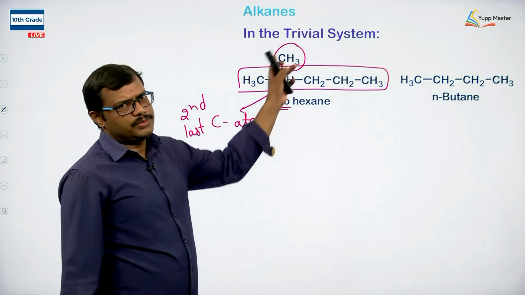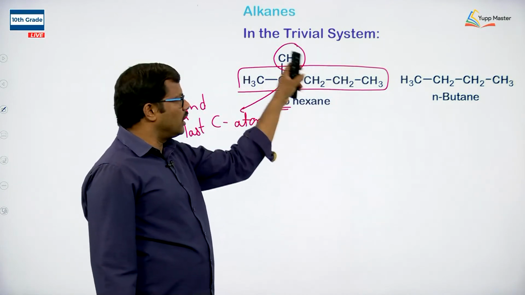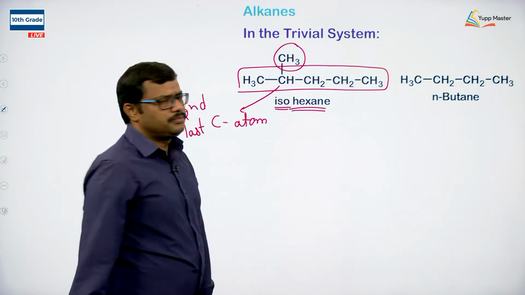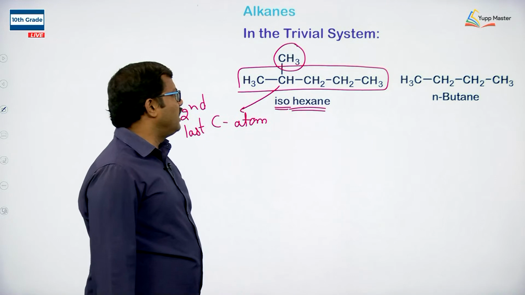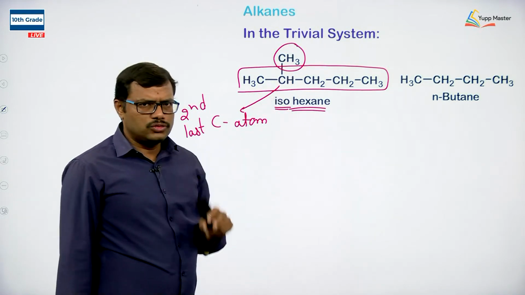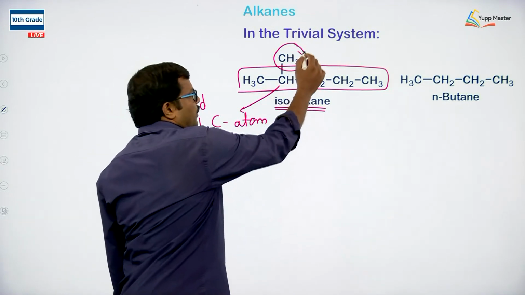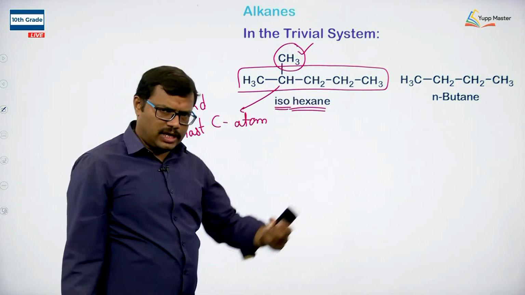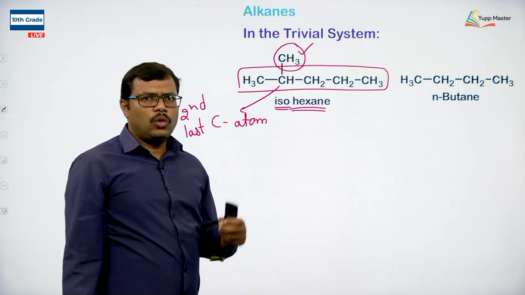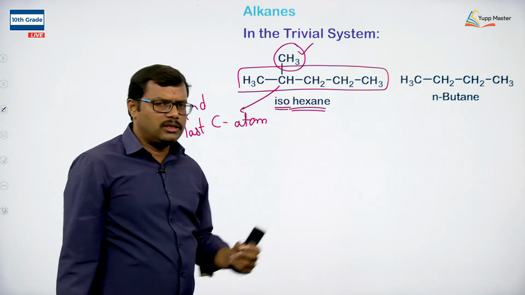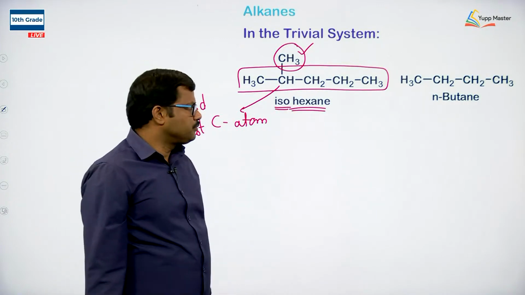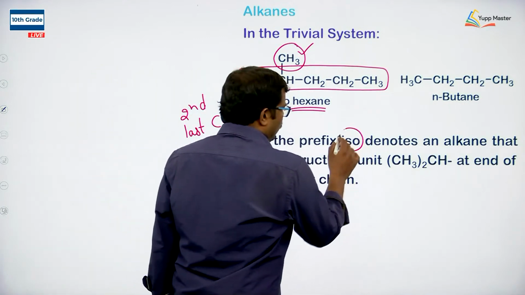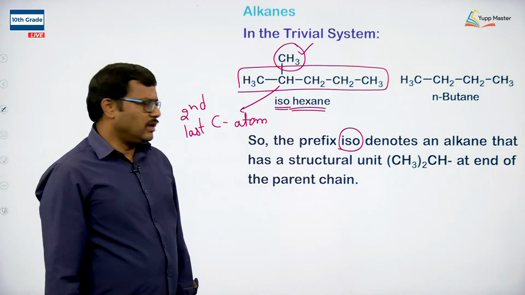How many carbon atoms are present in total? In total, if we observe, 6 carbons are present, so we call it hexane. So it is an isohexane. The iso terminology is given only for those compounds in which one methyl group is present on the second last carbon atom from any end of the parent chain, and no other substituents are present on that particular chain.